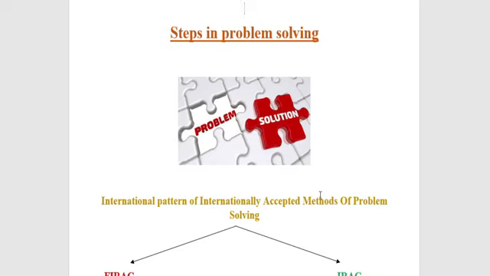Students, today let us solve one problem with regard to the Partnership Act. Here, as you know, there are different kinds of partners.